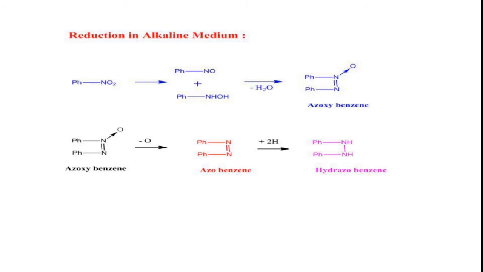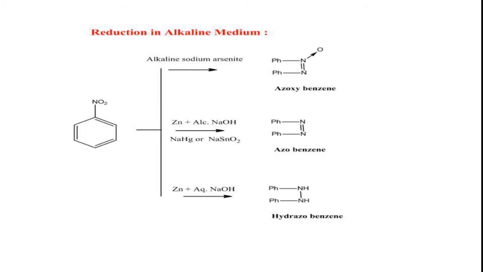Azo means N double bond N connected to two aryl groups. Azoxy means additionally we will have oxygen. Hydrazobenzene means additionally we will have two hydrogens in it. So first we get azoxybenzene, on further reduction azobenzene, and on further reduction hydrazobenzene.